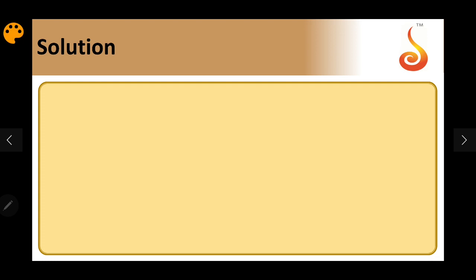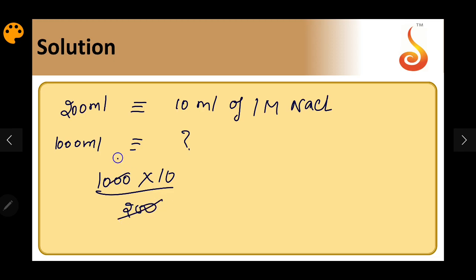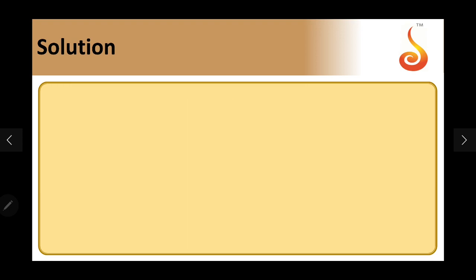So 200 ml requires 10 ml of 1 molar NaCl. So 1000 ml requires how much? So 1000 into 10 by 200. So this is 50 ml. So what is the number of millimoles? 50 into 1, so 50 millimoles. So this is the number of millimoles required for 1 liter. So that is the coagulation value or flocculation value. So option should be D.